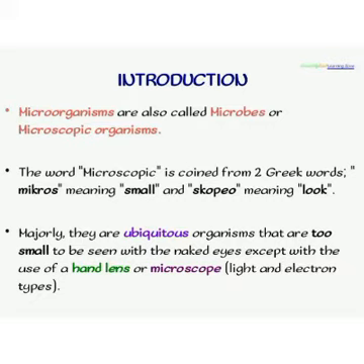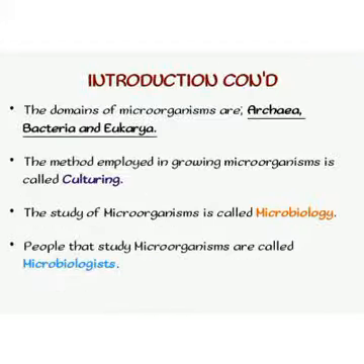The word ubiquitous means being found everywhere, such as inside water, in the air, in food, on surfaces, inside and outside plants and animals, even inside and outside humans. They are divided into three domains. The first is archaea.